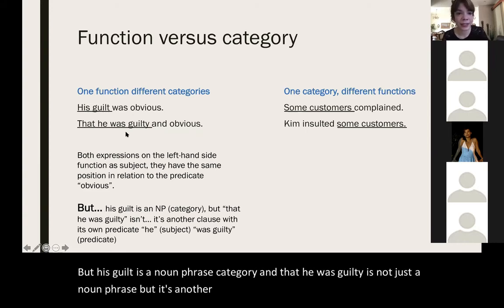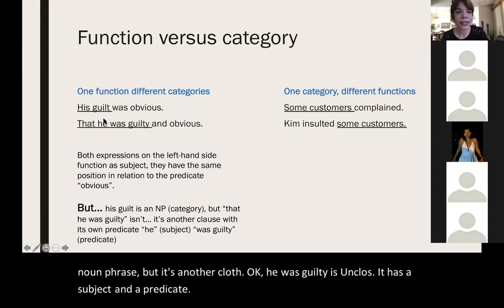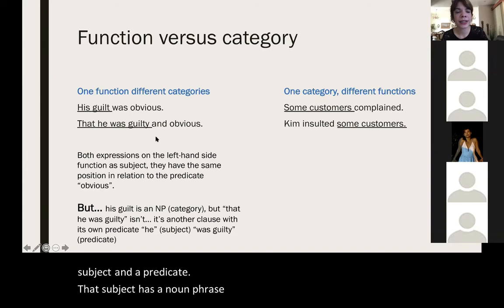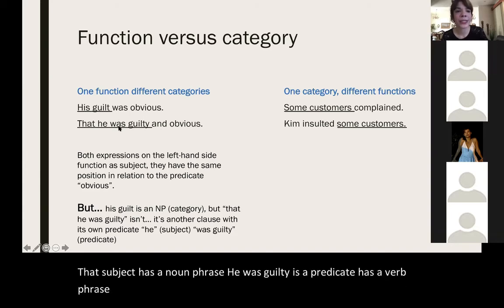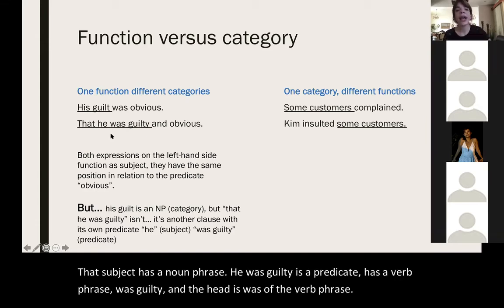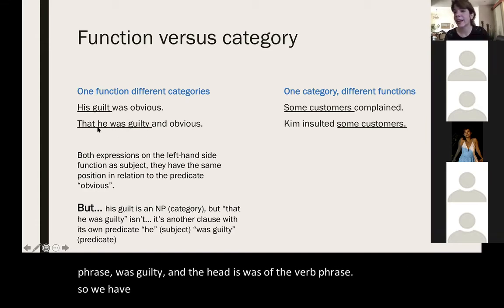He was guilty. It's a clause. It has a subject and a predicate. That subject has a noun phrase, he, and the predicate has a verb phrase, was guilty, and the head is was, of the verb phrase. So we have different categories inside of the same function.